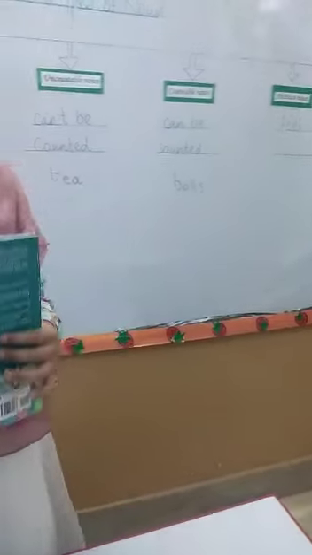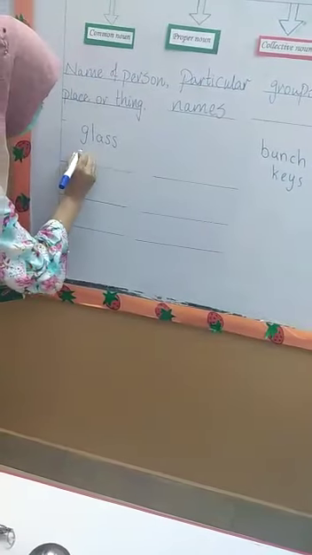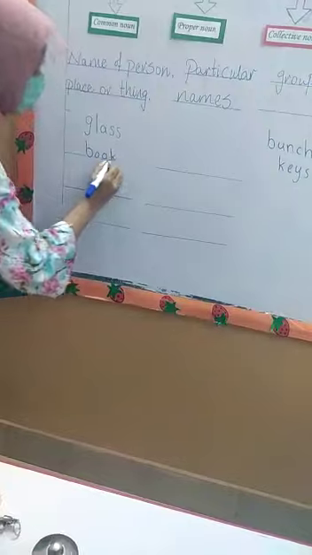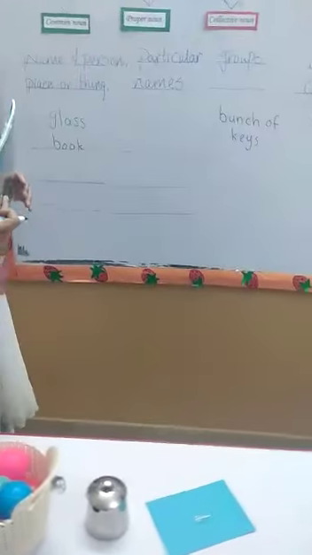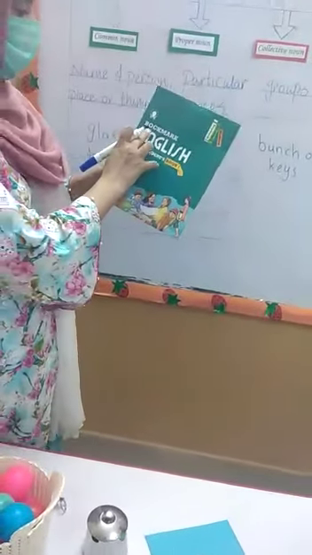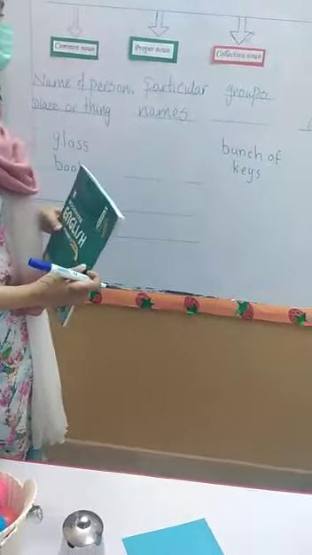The next thing is a book. This is a book, and book is a common noun. If I say just book, then it is a common noun, but when I give it a name, that it is a Rock Mark English book, then it becomes a proper noun.